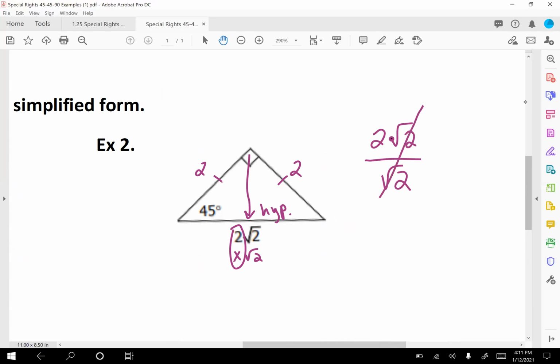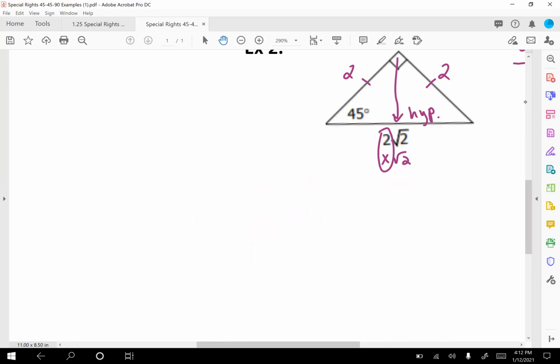But if what I just said doesn't make any sense to you, just remember, if your hypotenuse is already some number and then a square root 2 behind it, just take the number in front of that square root 2, and those are your legs. All right, now we're going to go on to some more complicated ones.